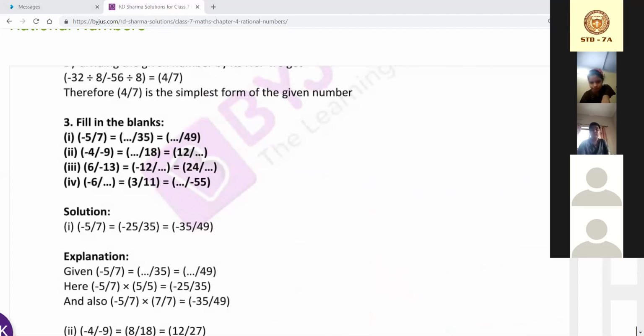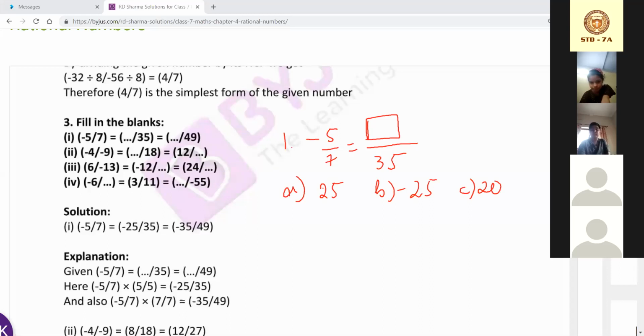Suppose 3-1 question I'm giving, I will provide 5/7 equal to blank over 35. Okay, and I am giving you options. Suppose first I'm giving you 25, B I'm giving you -25, afterwards I'm giving you 20, and D option I'm giving you none.